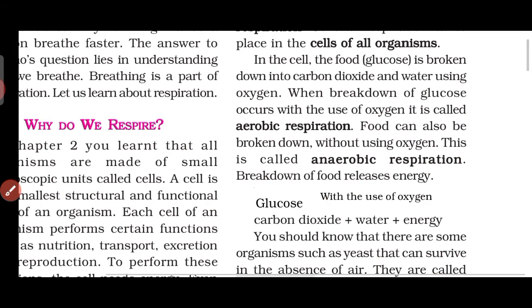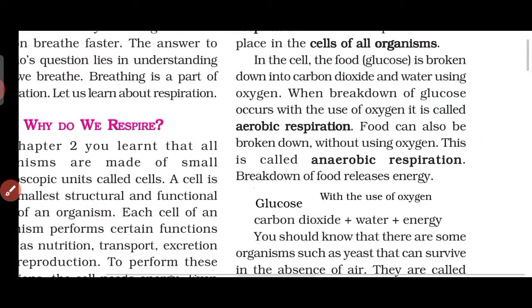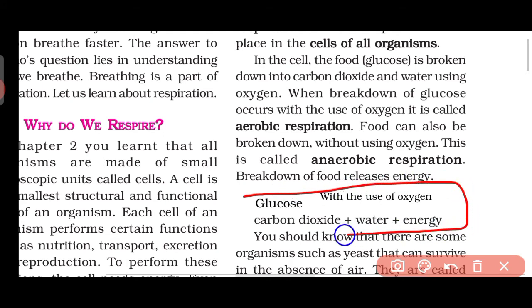Here you can also see it as a chemical process: glucose with the use of oxygen generates carbon dioxide, water and energy. This is called aerobic respiration. Why is it called aerobic respiration? Because oxygen is used there.